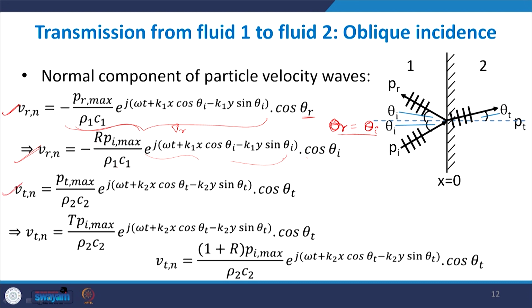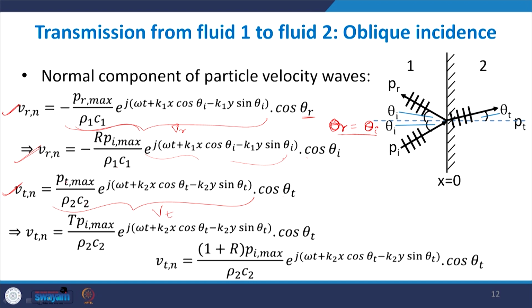Similarly, you can find the normal component of the transmitted wave. Because this is a forward propagating wave, we have Pt by rho 2 C2 into cos theta t. So, this is the expression for Vt, multiplied by cos theta t will give us the normal component of Vt.